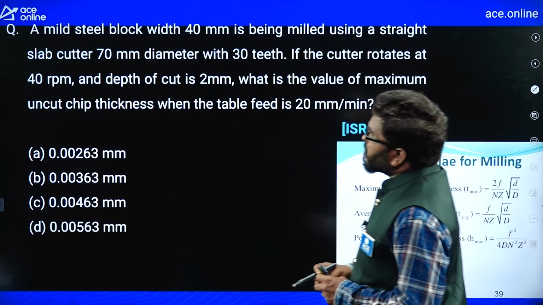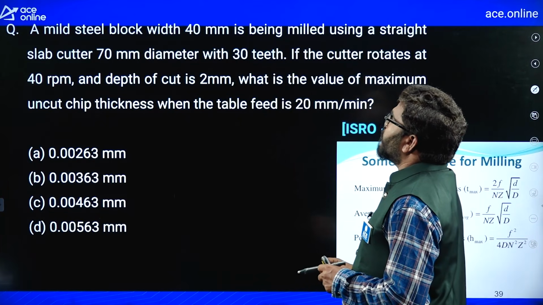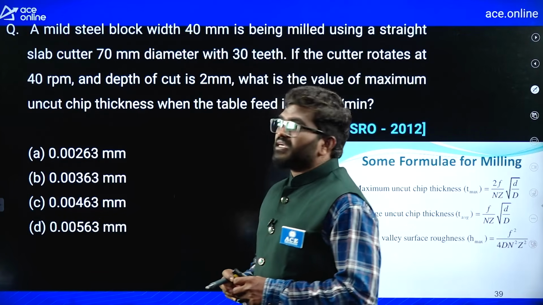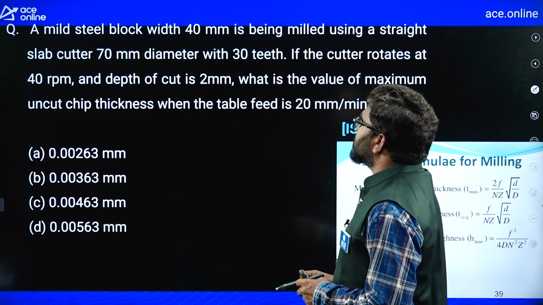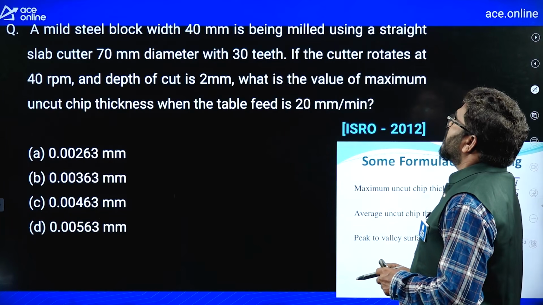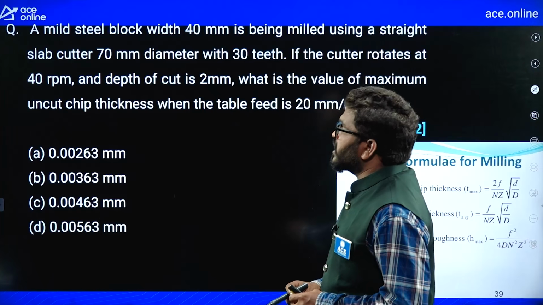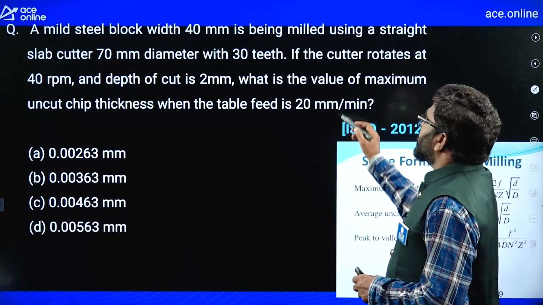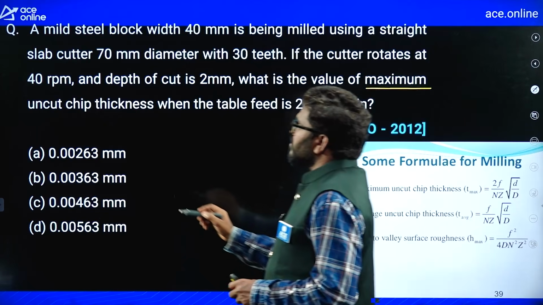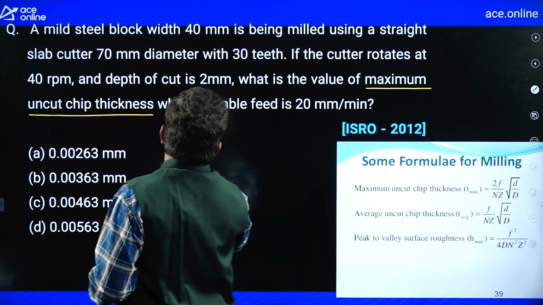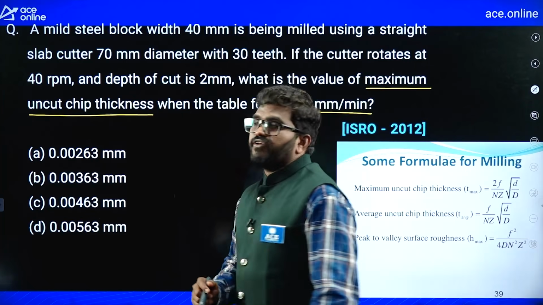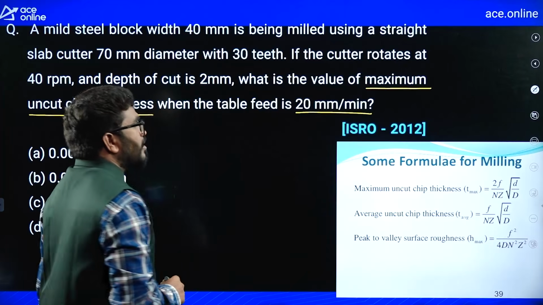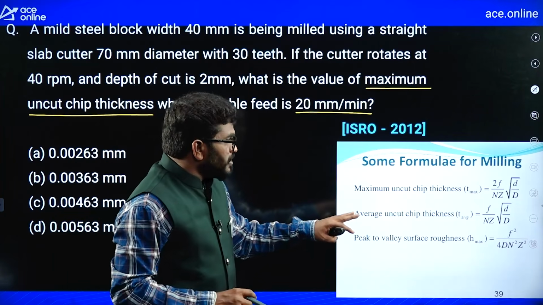Next, see, a mild steel block of width 40 mm is being milled using a straight slab cutter of 70 mm diameter with 30 teeth. If the cutter rotates at 40 rpm and the depth of cut is 2 mm, what is the value of maximum uncut chip thickness when the table feed is 20 mm per minute? This question is related to the milling operation. Some formulas are important.